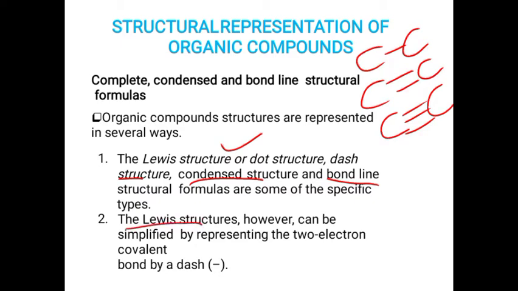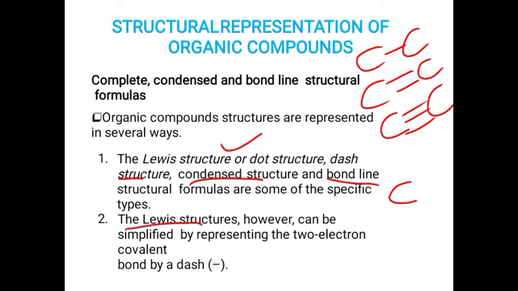In the Lewis structure, we represent a compound in the form of dots. We know a compound is formed by the combination of electrons, so it is also known as electron dot structure. Electrons involved in the bond formation are represented as dots.